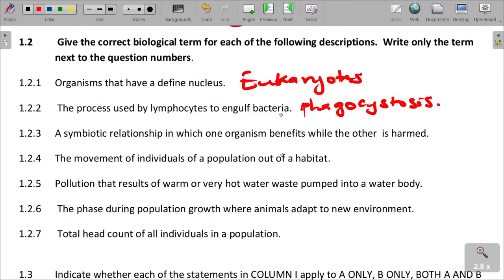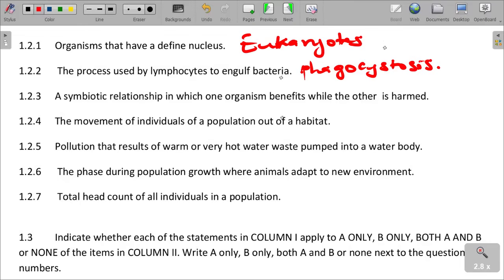Remember we talked about lymphocytes, they are there to provide antibodies. So when bacteria enters the body, they are engulfed by the lymphocytes. The lymphocytes ensure that bacteria cannot survive. They destroy them by engulfing them.